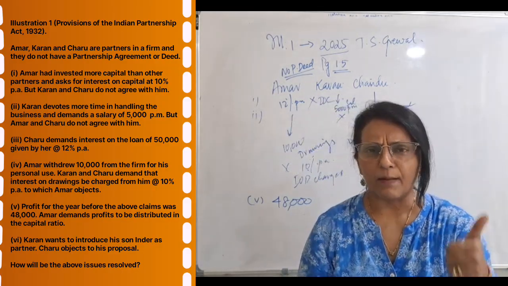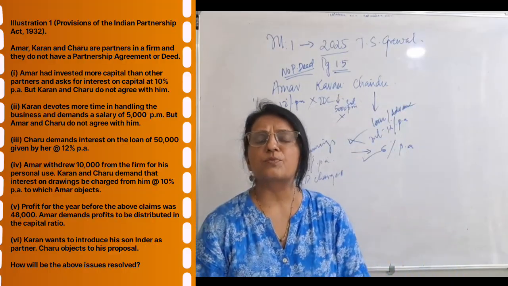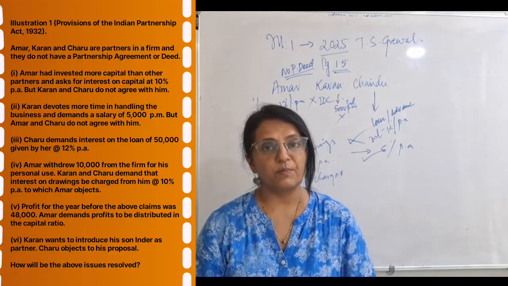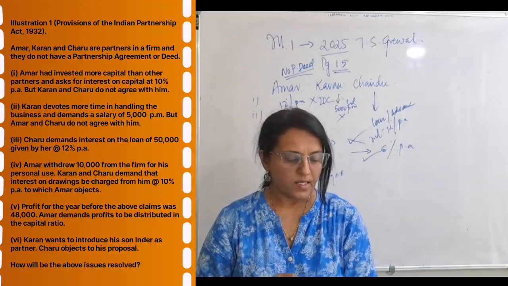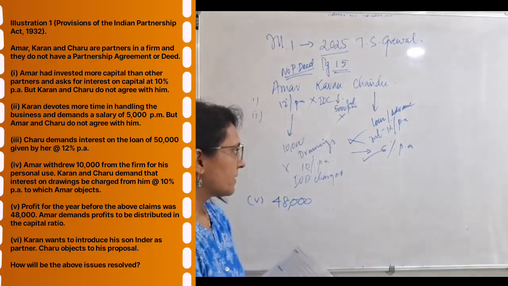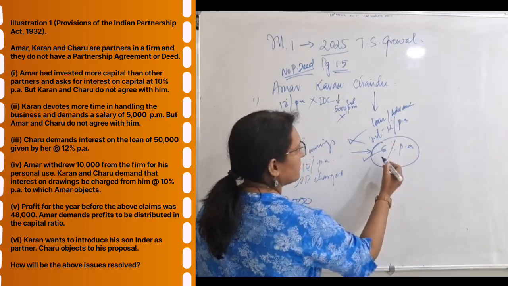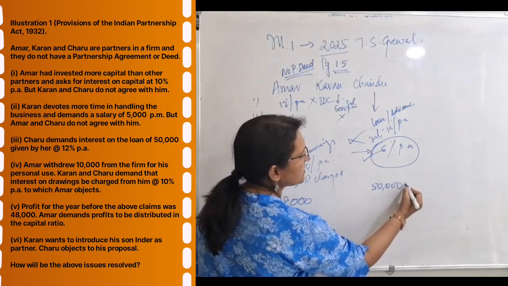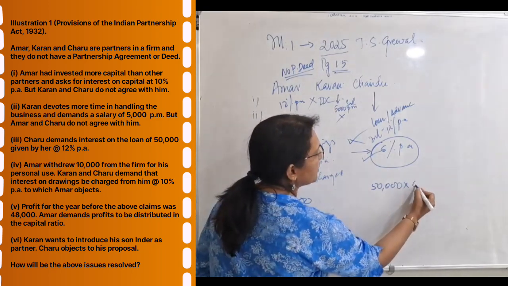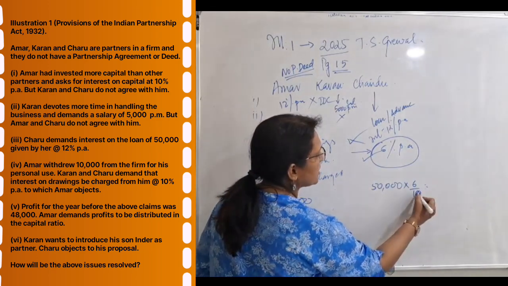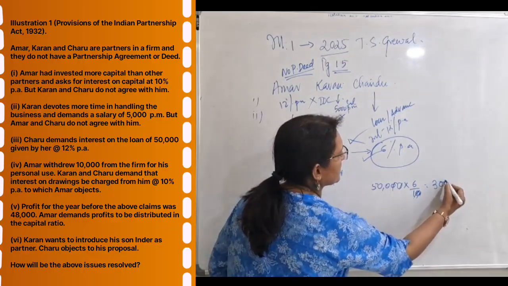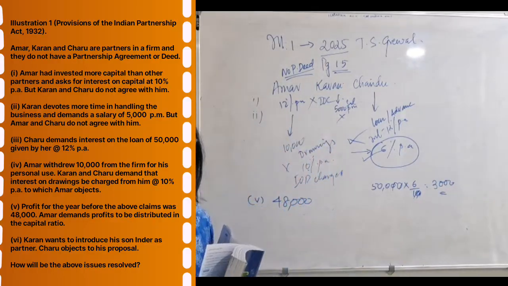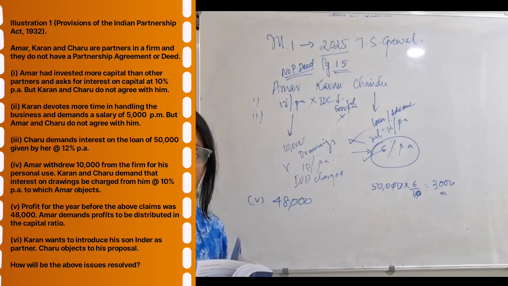The profit will be distributed in equal ratio. Now let's see how much he will get. We have to give Chandu her loan interest. How much has she given? 50,000, interest on loan at 6 upon 100, which comes to 3,000. We need to give interest on loan to Chandu.